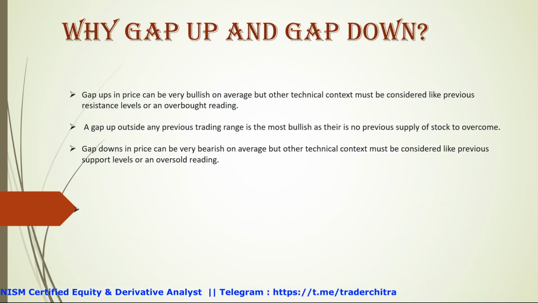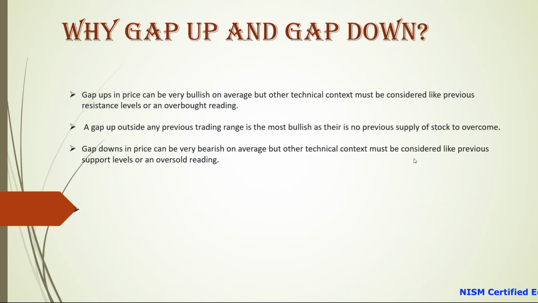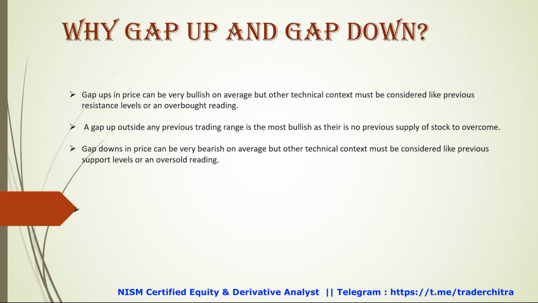But other technical context must be considered, like a previous resistance level or an overbought reading. So we'll say that the price is above the resistance level, and we can see there is a gap up according to technical analysis. A gap up outside any previous trading range is the most bullish, as there is no previous supply of stock to overcome. A gap down in the price may be very bearish on average, but other technical context must be considered, like a previous support level or an oversold reading. Oversold means the price is falling, and overbought means the price is bullish.